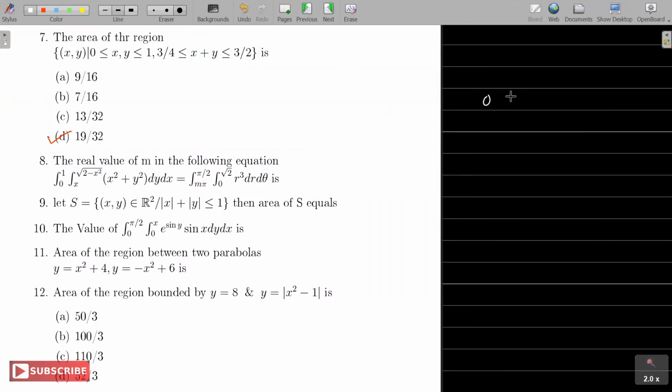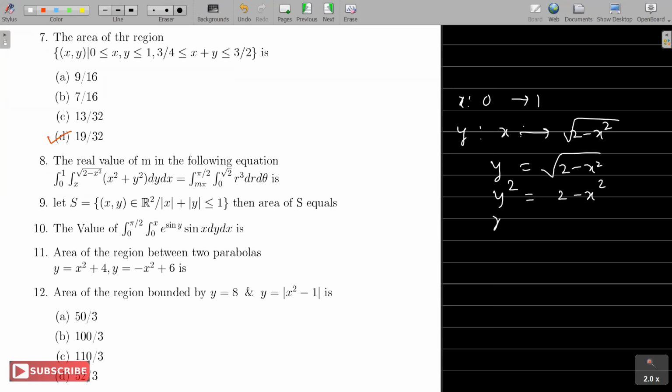x is 0 to 1 and y equal to x to y equal to root of 2 minus x square. Now, when I say y equal to root 2 minus x square, if I simplify, it's y square equal to 2 minus x square, or x square plus y square equal to 2. So it's a circle of radius root 2 around the origin.